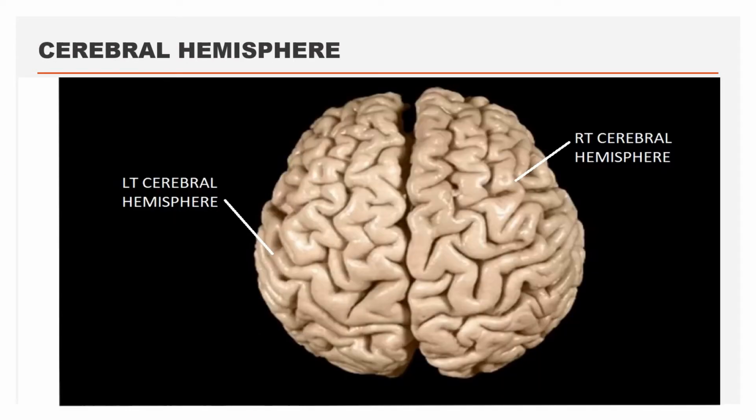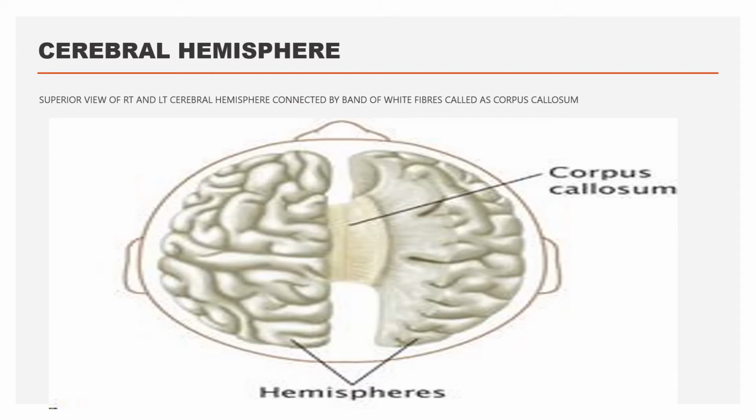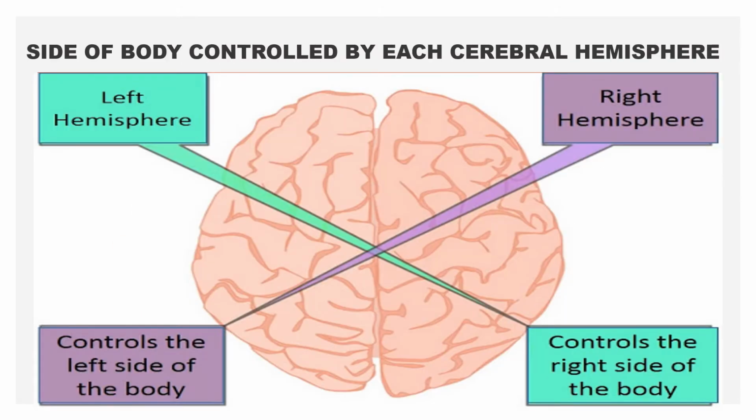Cerebrum is made up of two cerebral hemispheres, right cerebral hemisphere and left cerebral hemisphere. Both the cerebral hemispheres are separated by the median longitudinal sulcus. The right and left cerebral hemispheres are connected by a band of white fibers in the center, which is called the corpus callosum.